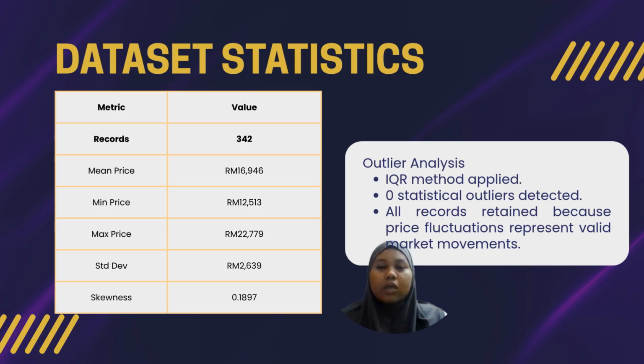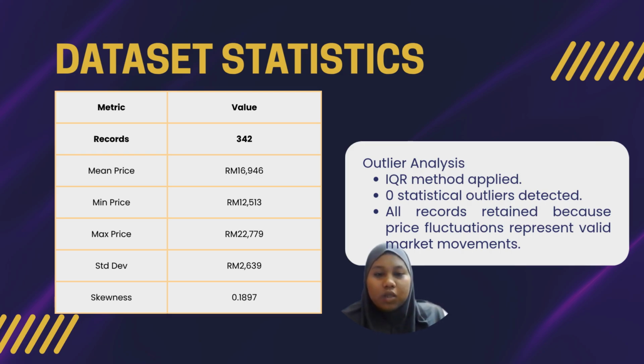Next, let's look at the descriptive statistics. We have 342 records, and the average price of our target variable is about 16,946 ringgit. The most important number here is the skewness score, which is 0.1897. In data science, the skewness tells us how balanced the data graph is. Because the score is very close to zero, it shows that our data distribution is near normal and symmetric, like a balanced bell curve. This is an ideal condition for the ordinary least squares linear regression model.